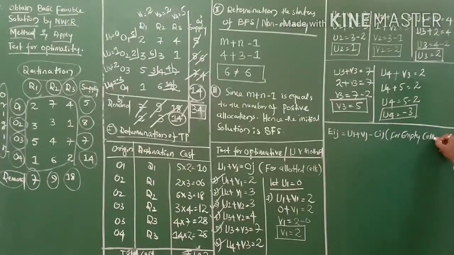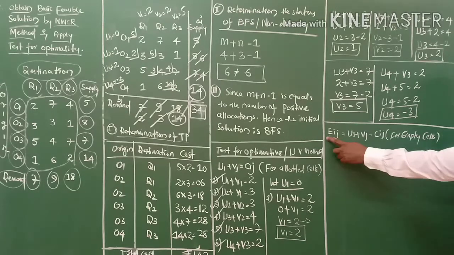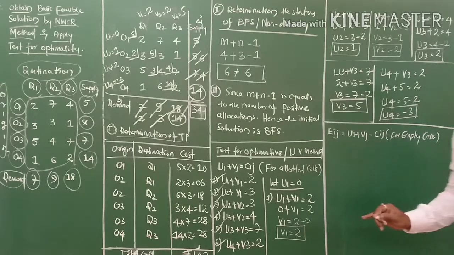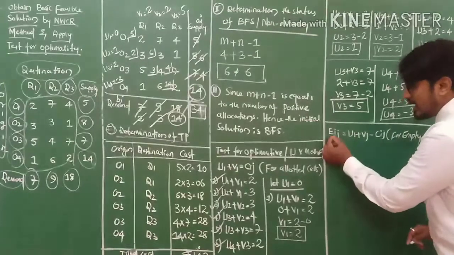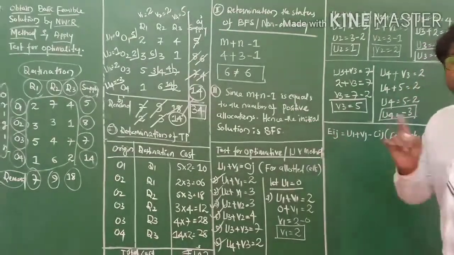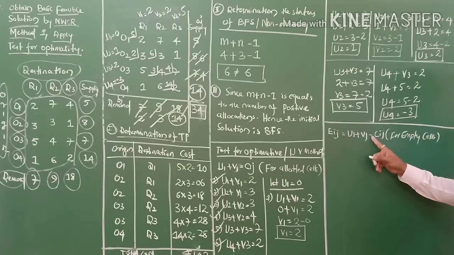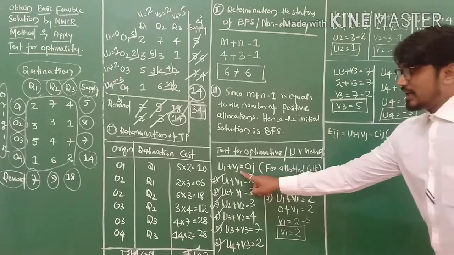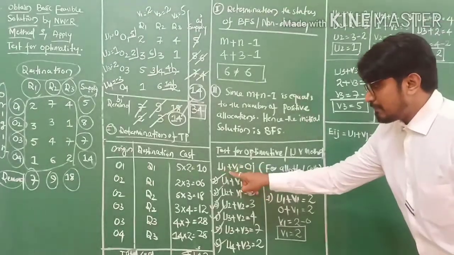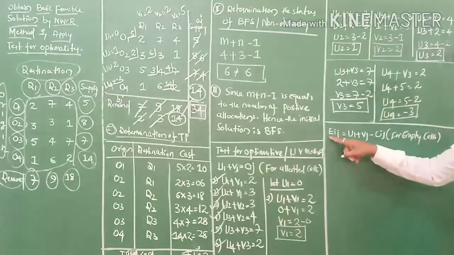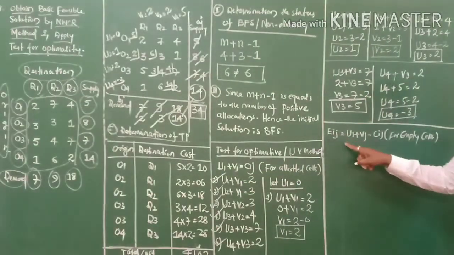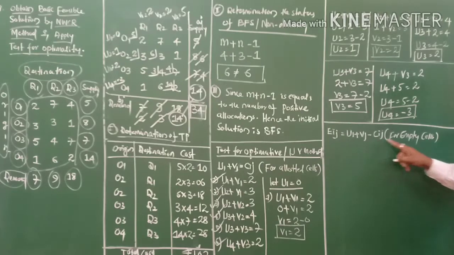Empty cells. Very important. It's not my name Eij, it's empty ith and jth cell, and these are the u values and v values. Here we have to subtract. So Eij equals ui plus vj minus cij.